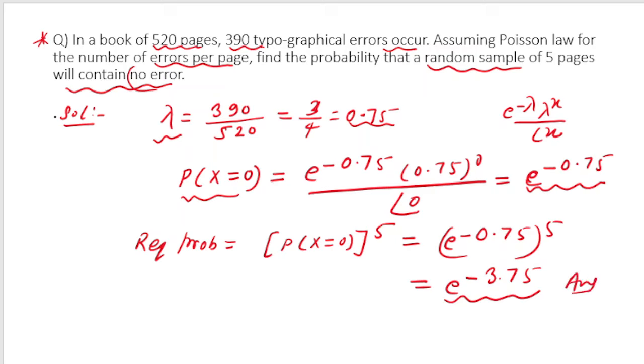So I hope you have understood what I have done. I have calculated the probability of 0 errors on a single page, and then since I am taking a 5-page sample randomly, I have calculated the required probability that those 5 pages will have no error. For that I have multiplied the probability of no error on a single page 5 times, and what I am getting is equal to this.